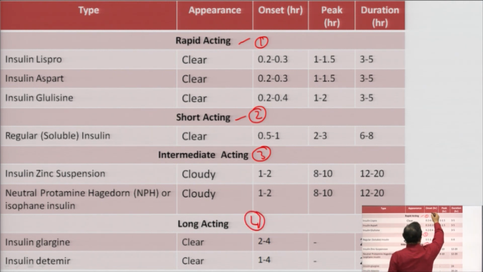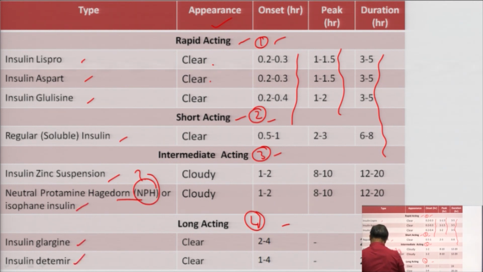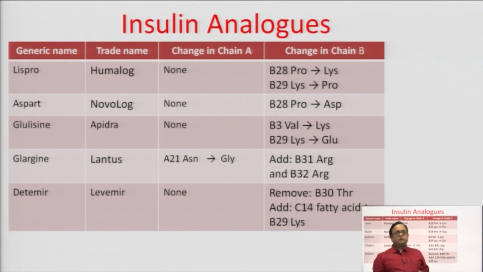You can see the difference in their appearance: clear, clear, clear, cloudy, clear. You can see their onset of action, the peak hours and the duration of action. All these parameters vary depending on whether the insulin is rapid acting, short acting, intermediate acting or long acting. Insulin lispro, insulin aspart, insulin glulisine, soluble insulin, and insulin zinc suspension are more in use. Neutral protamine Hagedorn, NPH, or isophane insulin, is again widely used, along with insulin glargine and insulin detemir. These are some of the insulin preparations available in the market for treatment.